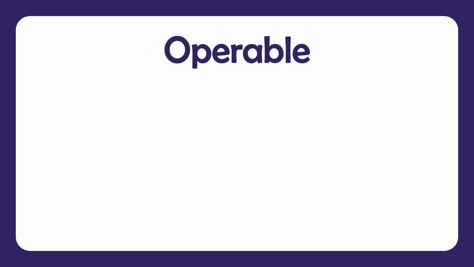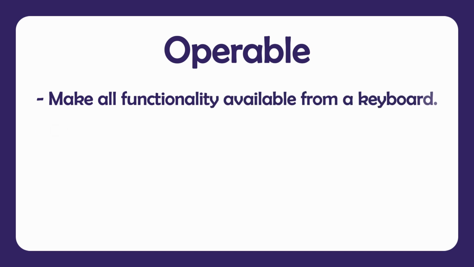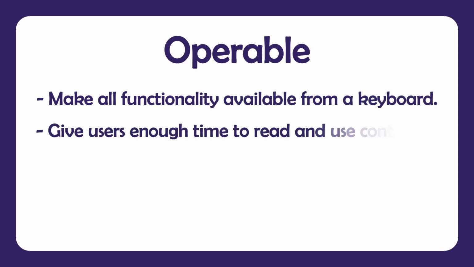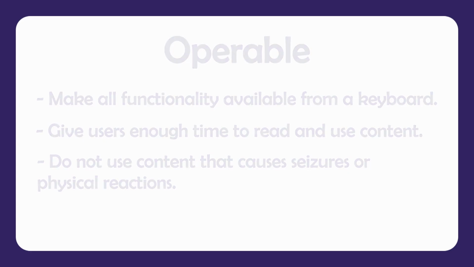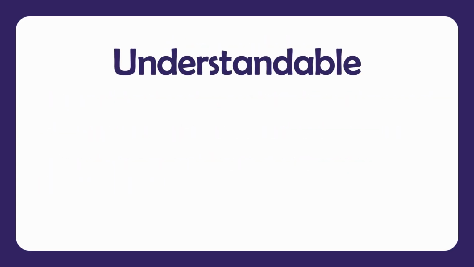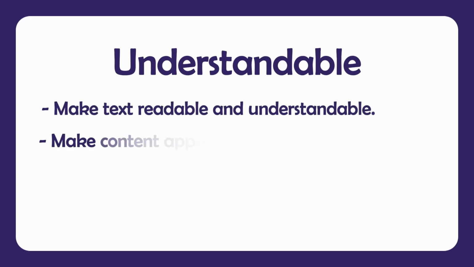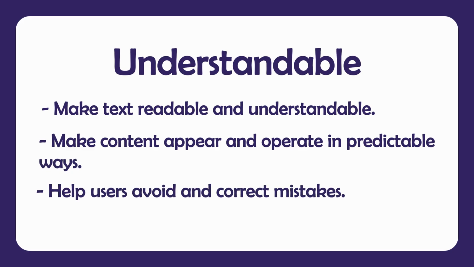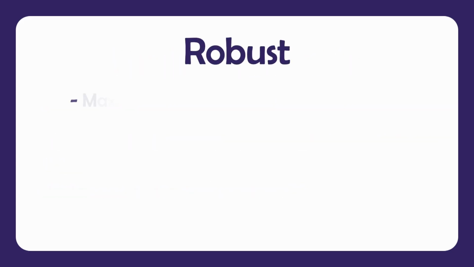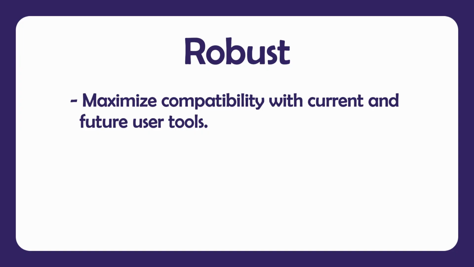Operable is mostly about how the user navigates the website. Some examples are make all functionality available from a keyboard, give users enough time to read and use content, and do not use content that causes seizures or physical reactions. Understandable is about making the information on the page clear and easy to navigate. Some examples are make text readable and understandable, make content appear and operate in predictable ways, and help users avoid and correct mistakes. Robust is simply maximizing compatibility with current and future tools.